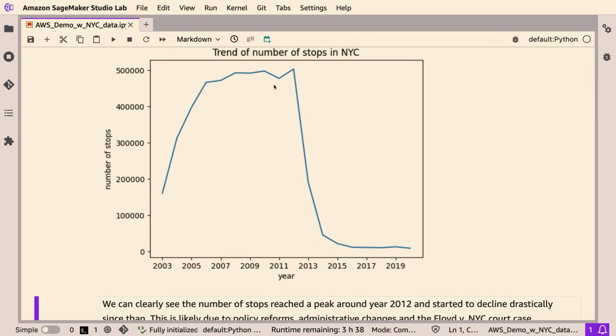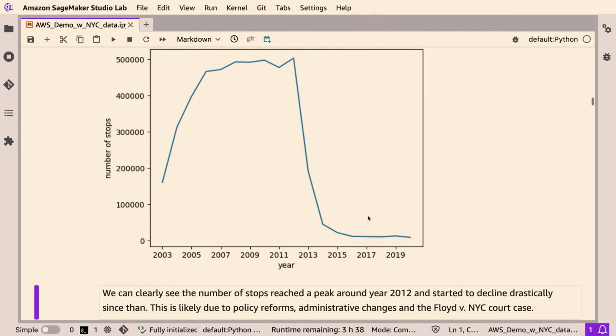Specifically, it seems like the number of stops reached a peak around the year 2012 and started to decline drastically after that. So this change likely happens due to some policy reforms and administrative changes, and also the Floyd versus New York City court case, which happened from around 2011 till 2014.